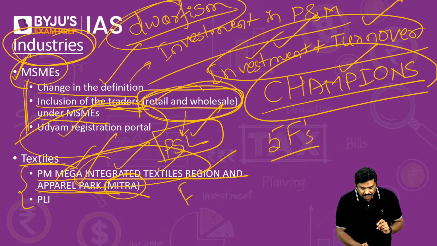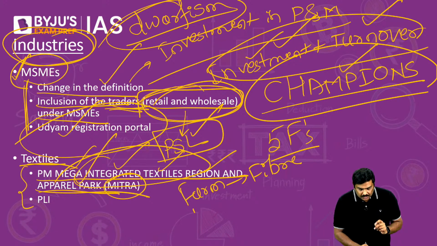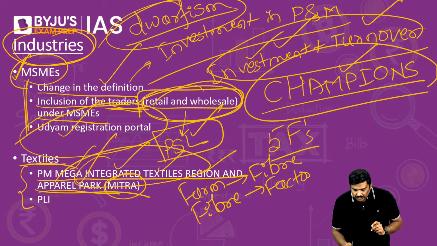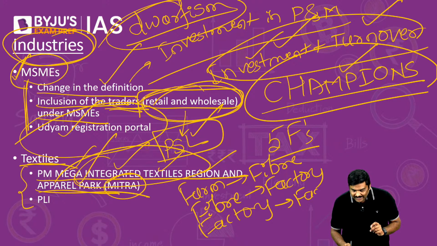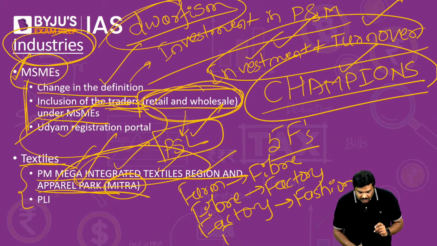That is farm to fiber, fiber to factory, factory to fashion, and finally fashion to foreign. These are the 5 F's.